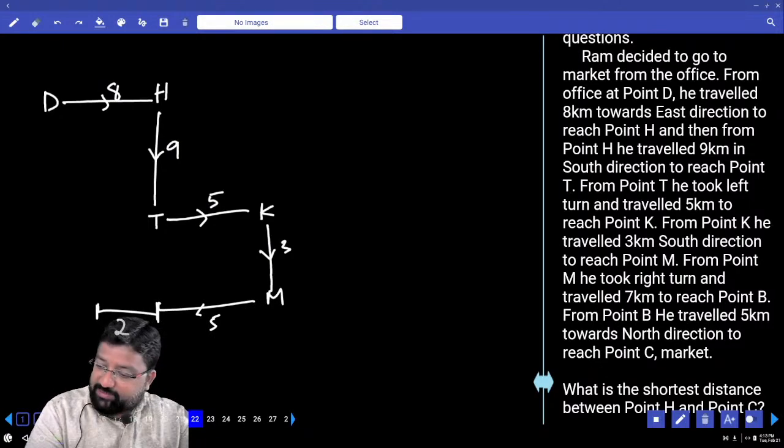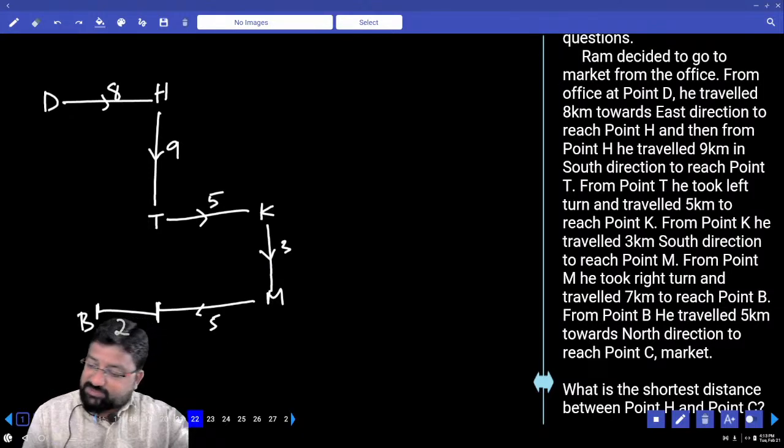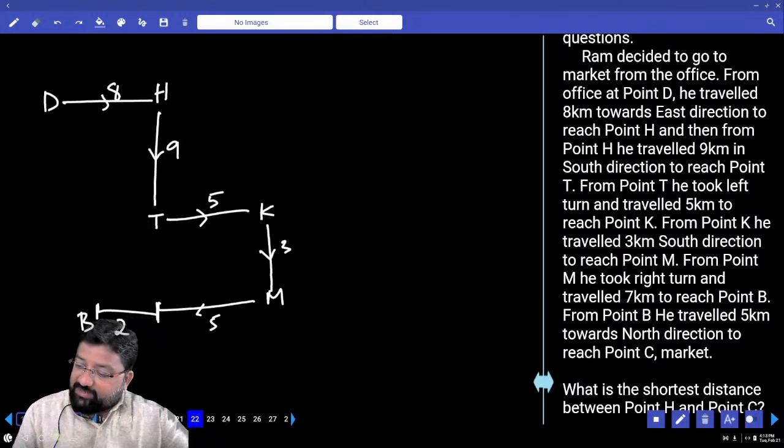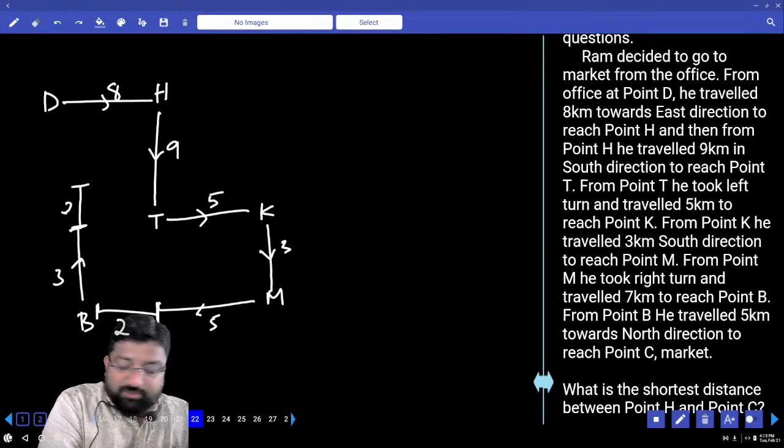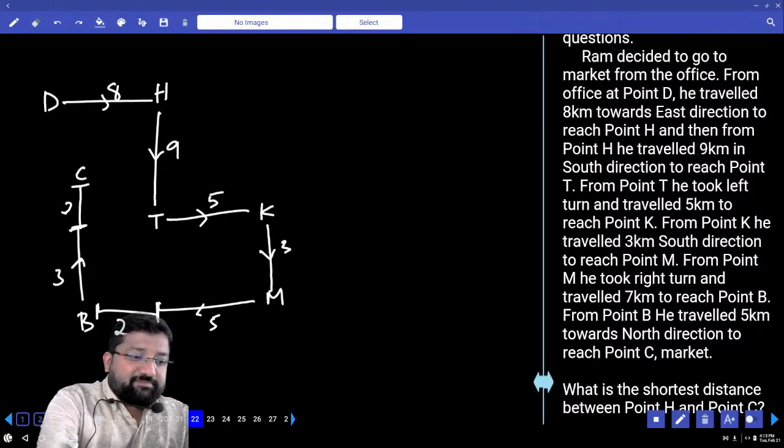To reach which point? B. M to B. From B, he traveled 5 kilometers towards north to reach point C. 5 north, this will be 3, extra 2 to reach C. C is the market.